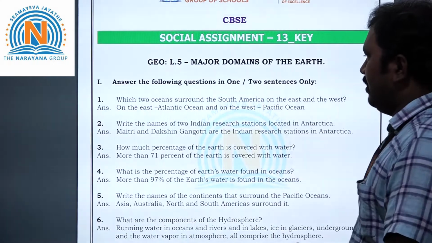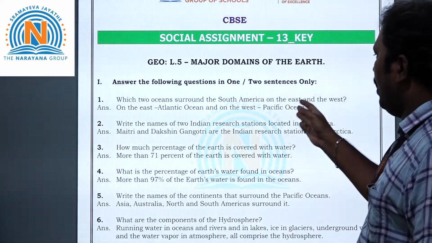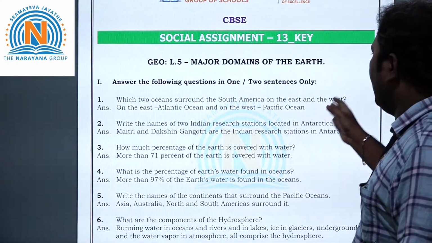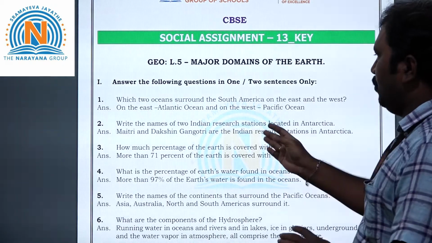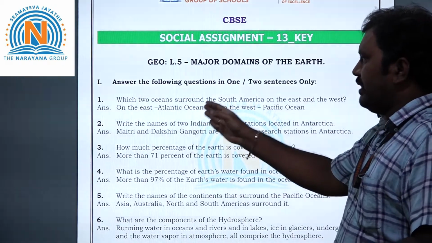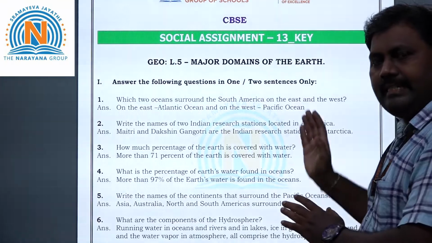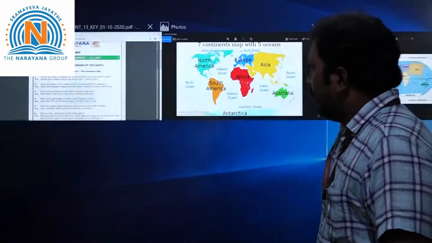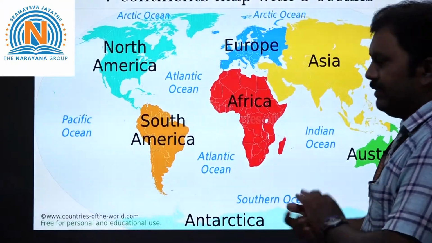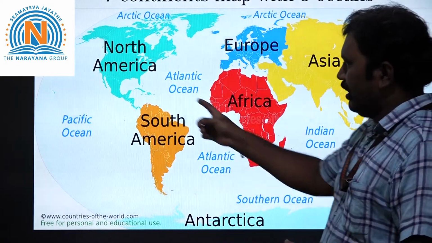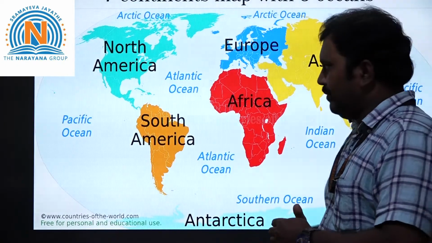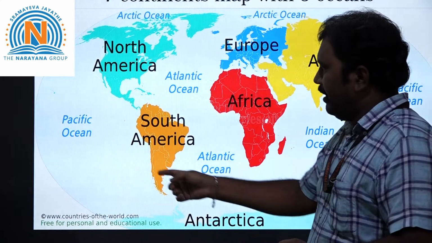Which two oceans surround South America on the east and the west? That means they are asking what? The two oceans surrounding South America, east and west. See, try to answer here by seeing this map. So this is South America and here is North America. So they ask the question here about South America, right?